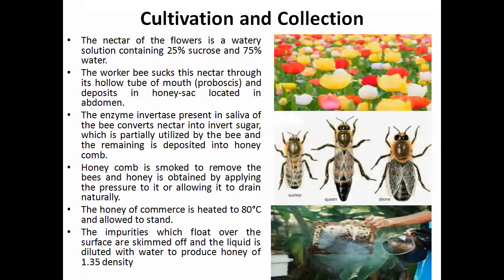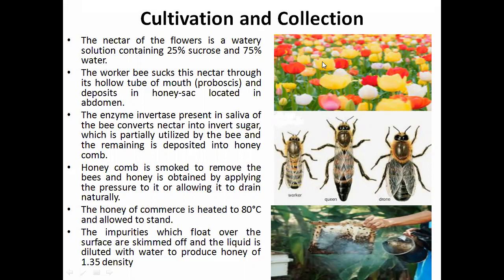Coming to the cultivation and collection parameters, that is very important since it is naturally processed. The nectar of the flowers, here you can see the different flowers, is a watery solution containing 25% sucrose and 75% water.